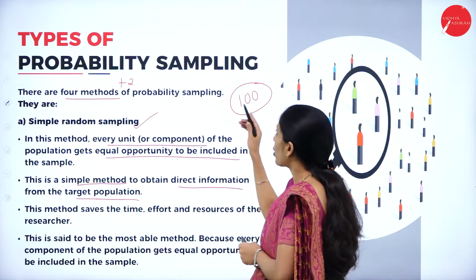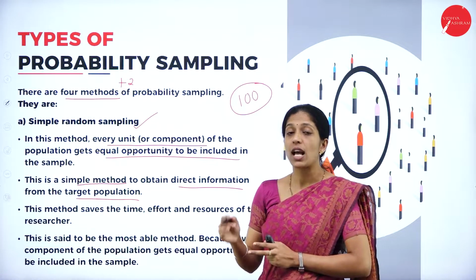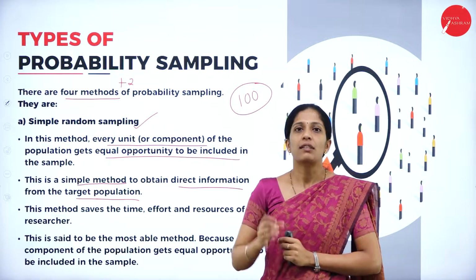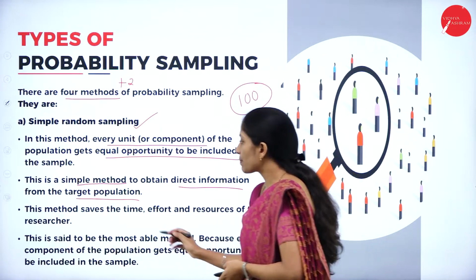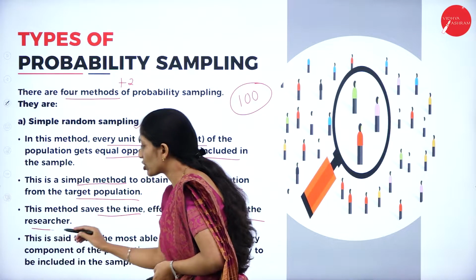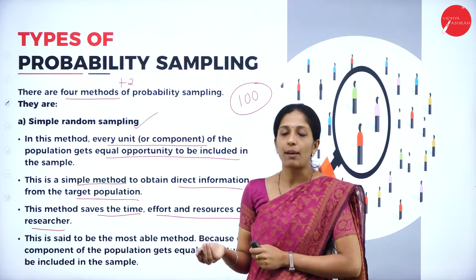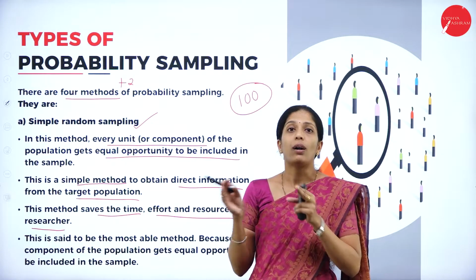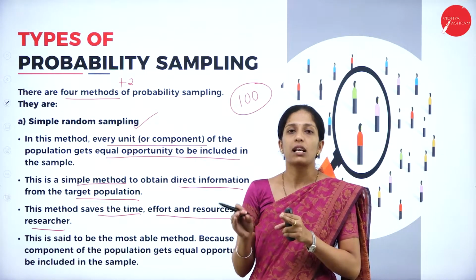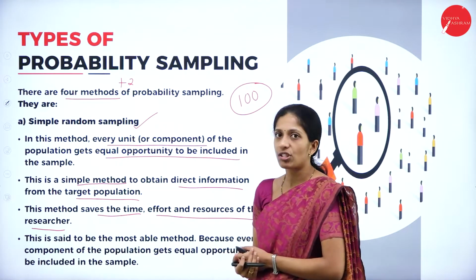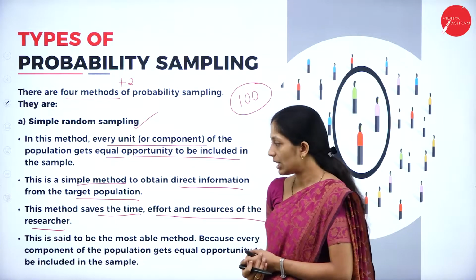Now our target population is the 100 respondents, and this is a simple method to collect the information from the target population. This method saves the time, effort and resource of the researcher. When compared to other types of methods, this is a very simple method where all the participants are actively involved to collect the information, and this saves time as well as effort of the researcher.